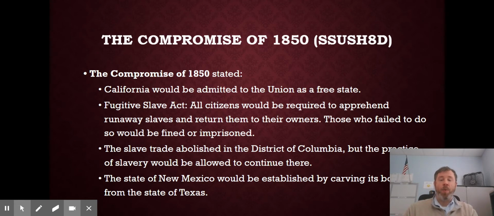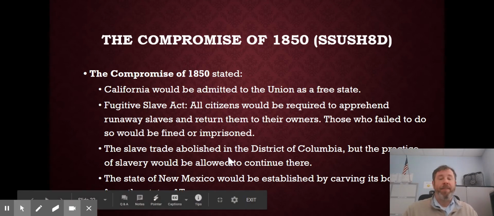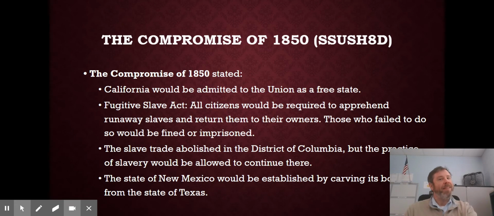All right, so we got a balance going on. California free, Fugitive Slave Act for the South. What else does it say? The slave trade, excuse me, is abolished within the District of Columbia, where Washington, D.C. is. But you can still have slaves. You just can't buy or sell slaves. All right, so the North and South both get what they want with that one. So far, the Compromise of 1850 is appeasing both North and South.